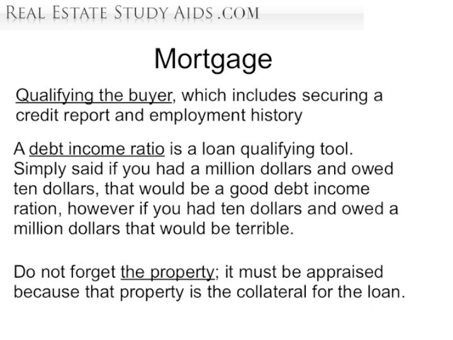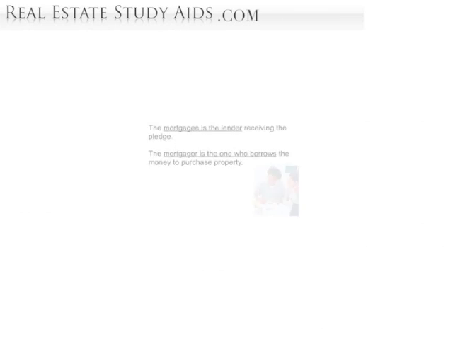A debt-income ratio is a loan qualifying tool. Simply said, if you had $1 million and owed $10, that would be a good debt-income ratio. If you had $10 and owed $1 million, that would be terrible. And don't forget about the property. It must be appraised because that property is the collateral for the loan.